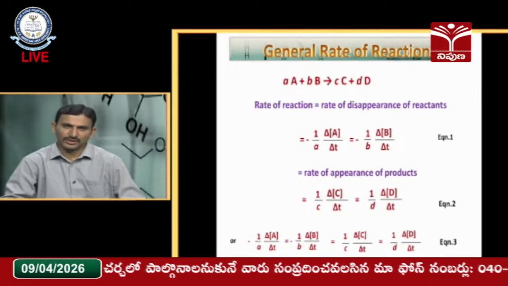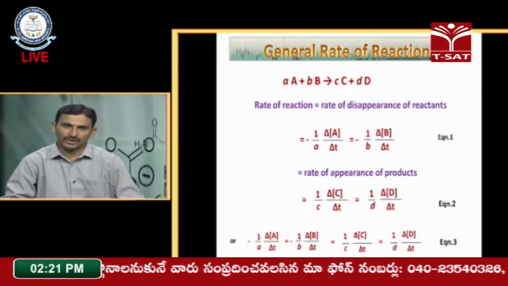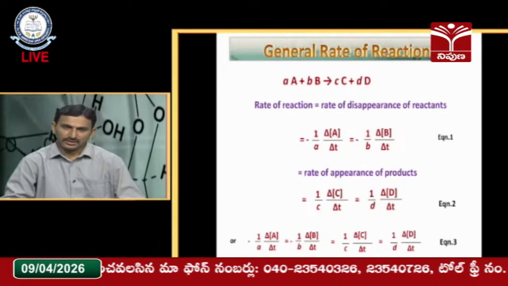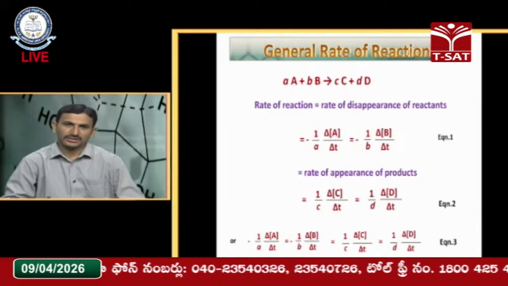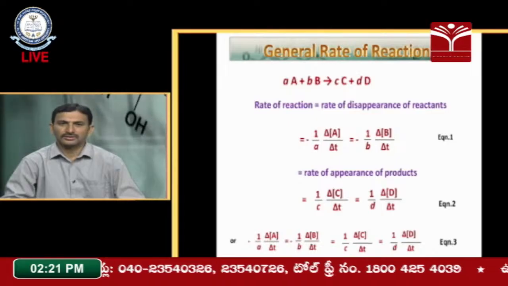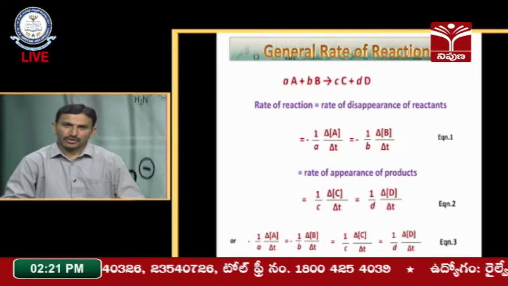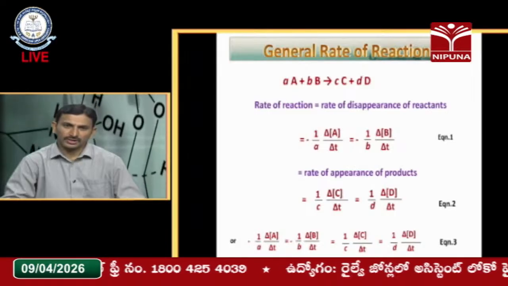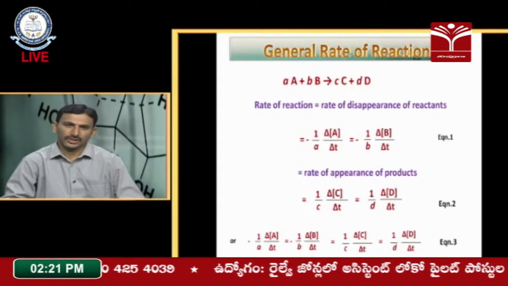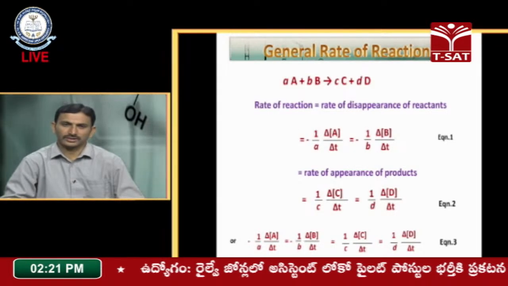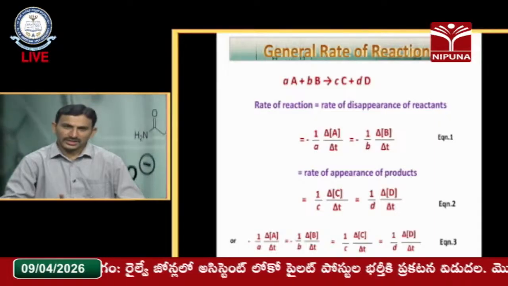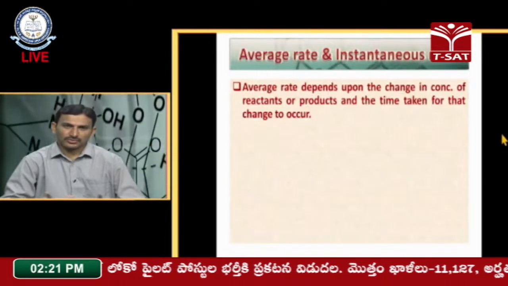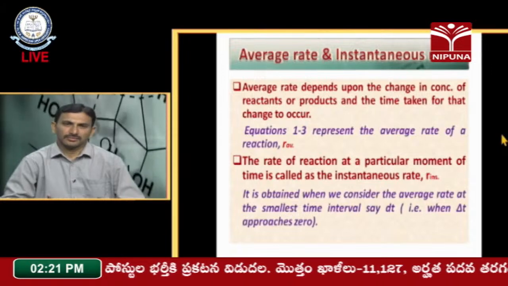Here we are using 1 by a, where a is a stoichiometric coefficient. We use the 1 by a to equalize the concentration of the various reactants and the products, and to make the rate of the reaction a positive value, we write that 1 by a, 1 by b or 1 by 2 like that. So this is the equation, and now we are moving to the types of reactions.